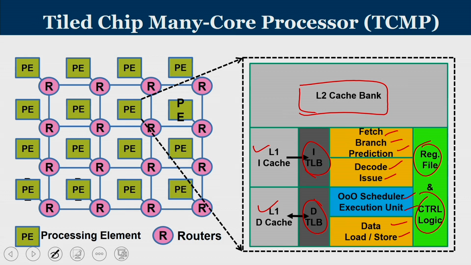This is a TCMP where we have 16 such processing elements. So, it is basically a 16 core microprocessor inside the same chip. Now, you can see these processing elements are connected through routers. Routers are special intelligent units which will take care of data forwarding from one processing element to another.